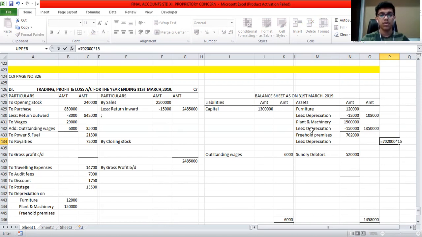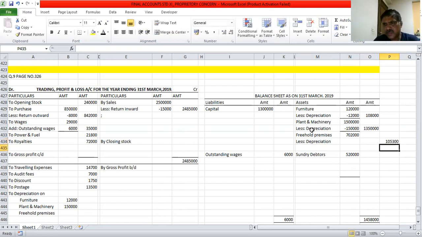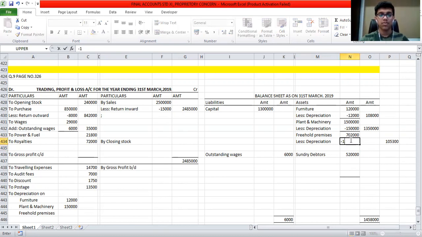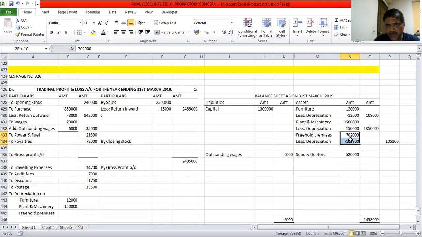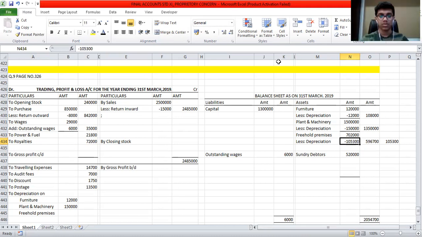1,05,300. Correct. Minus it, so we will get outer column 5,96,700. Am I right? Yes, sir.